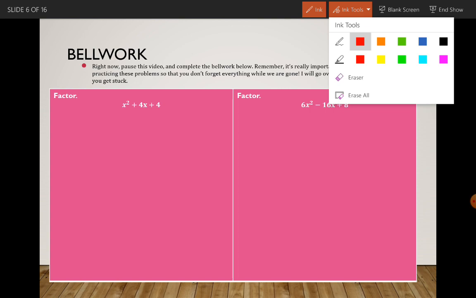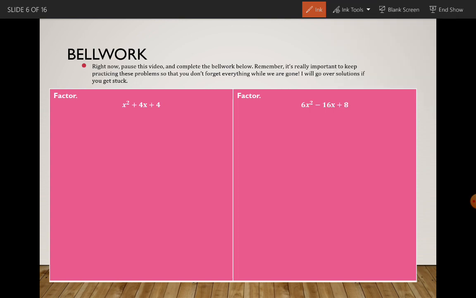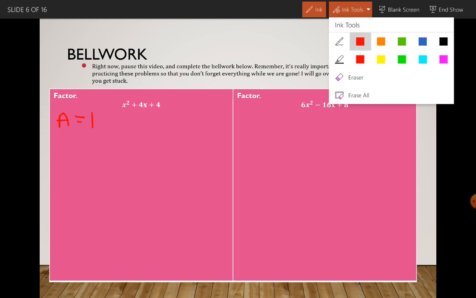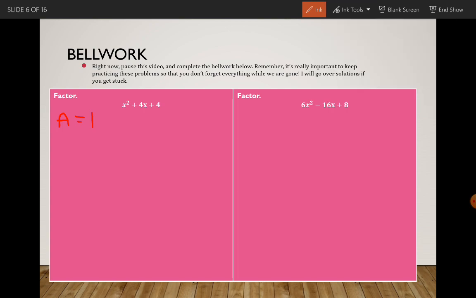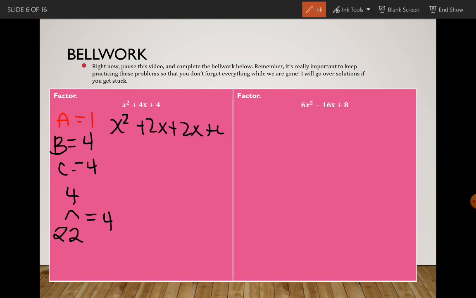Let's solve x squared plus 4x plus 4. So we'll see that a is equal to 1. B is equal to 4, and C is equal to 4. So we need to find a number that multiplies to 4 but adds to 4. That's going to be 2 and 2. So we'll have x squared plus 2x plus 2x plus 4.